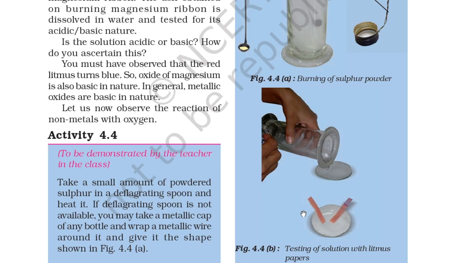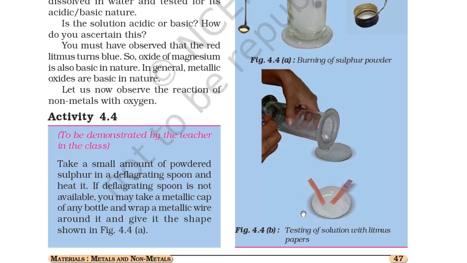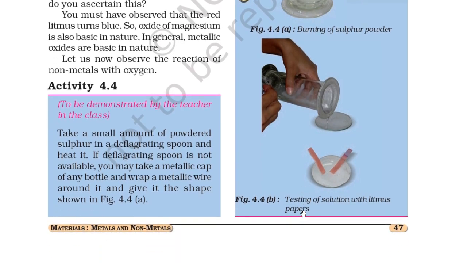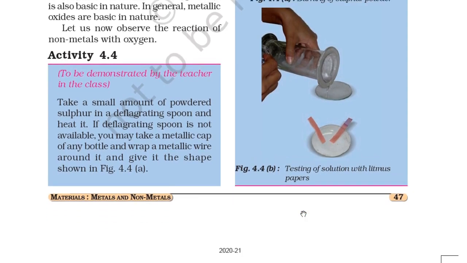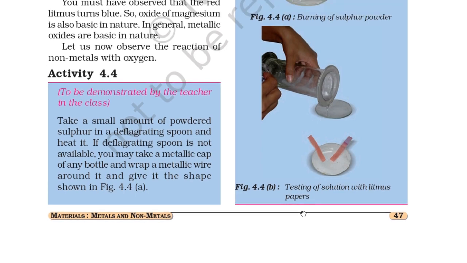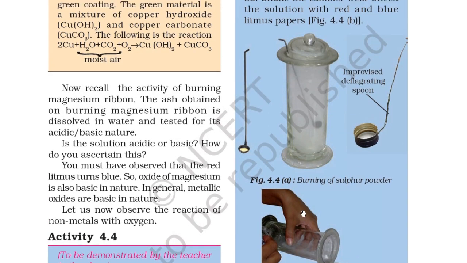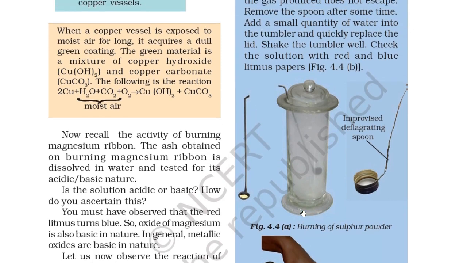Let us now observe the reaction of non-metals with oxygen. Activity 4.4 is to be demonstrated by the teacher in the class. Take a small amount of powdered sulfur in a deflagrating spoon and heat it. If a deflagrating spoon is not available, you may take a metallic cap of any bottle and wrap a metallic wire around it and give it the shape as shown in figure 4.4a. This is the improvised deflagrating spoon.